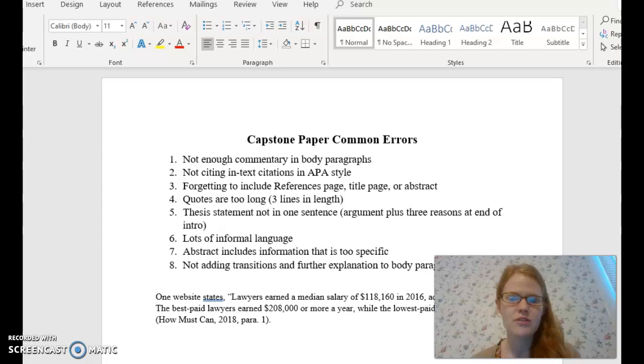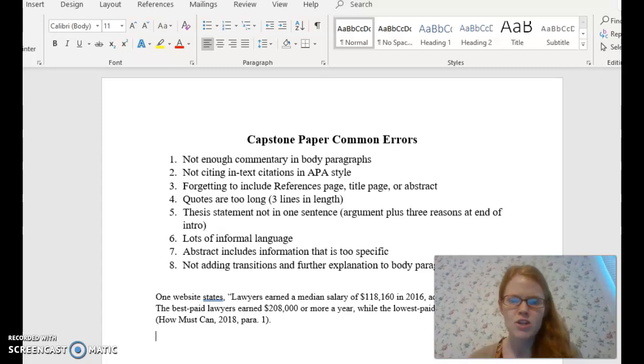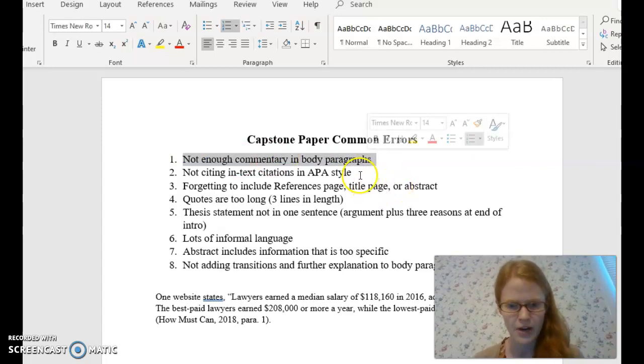Today I wanted to go over some common errors that some students have made in the past on their capstone paper. That way you guys can totally avoid these errors and do a fantastic job when you write your papers. So the first common error that I often see is not including enough commentary in your body paragraphs.